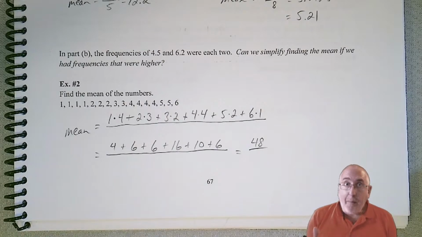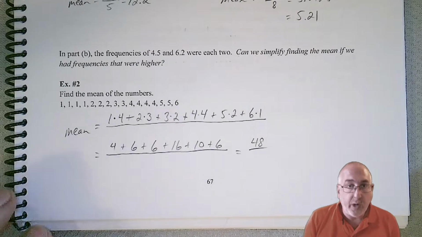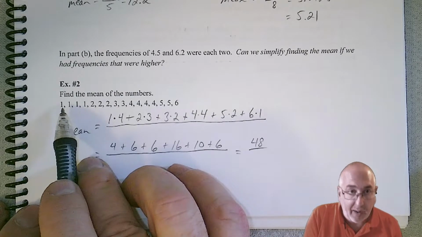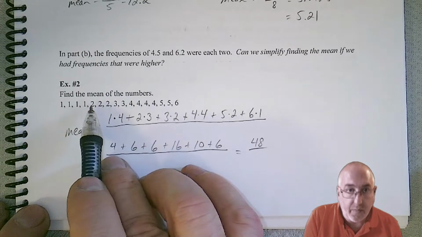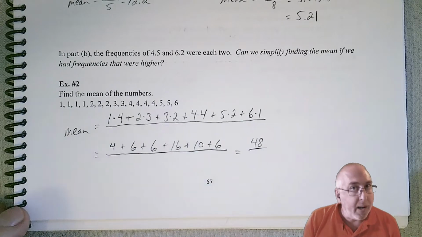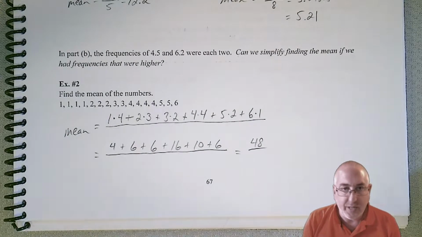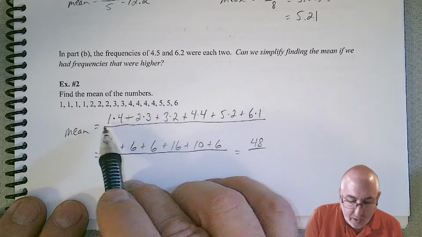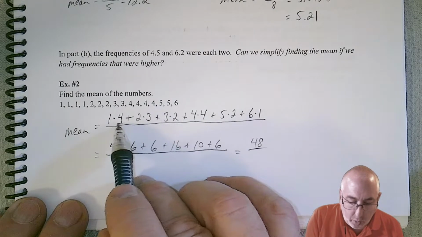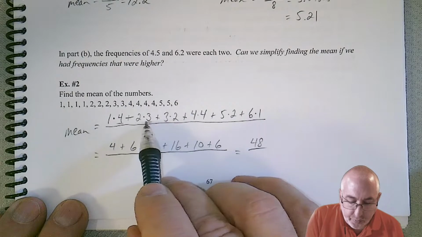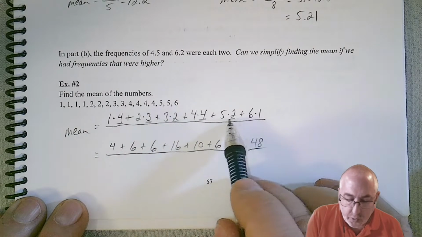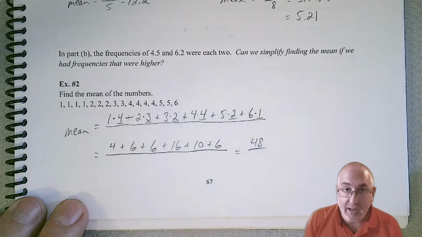Now, how about the bottom? We can do it a couple of different ways. One way would be just to count them one at a time. I have 1, 2, 3, 4, 5, and so on. But is there another way? And the answer is yes. Let's take a look at what we multiplied by. We said that there was 4 1s and 3 2s and 2 3s, 4 4s, 2 5s, and 1 6.